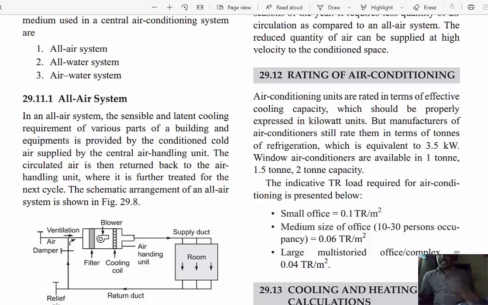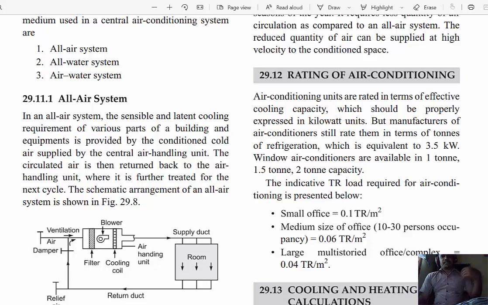Okay, today the topic is rating of an air conditioner. What is rating? Rating means for a particular room, such as a conference room or bedroom, how much capacity of air conditioning is needed. How we calculate this capacity is called rating. Commonly in the market we have AC capacities like 1 ton, 1.5 ton and 2 ton, and everybody knows 1 ton equals 3.5 kilowatt, which is a conversion factor.